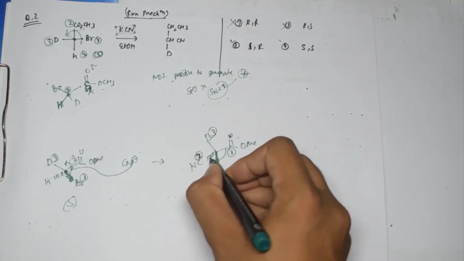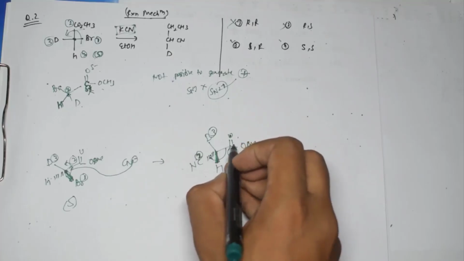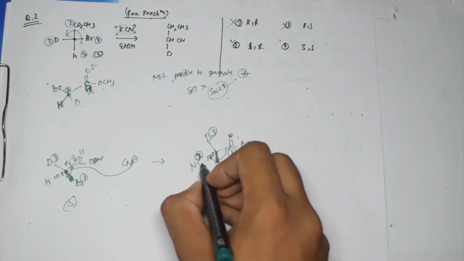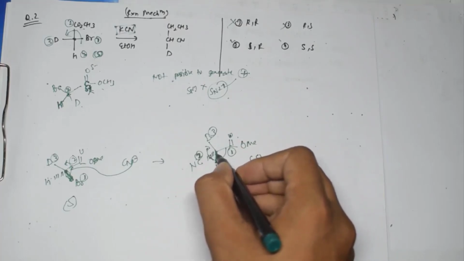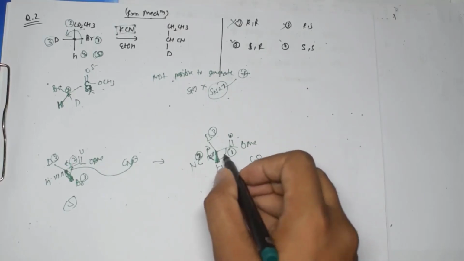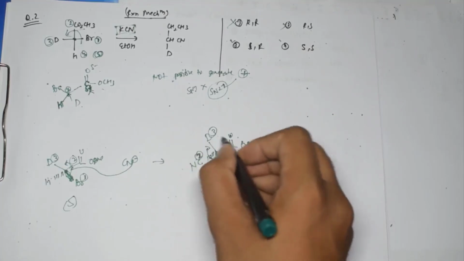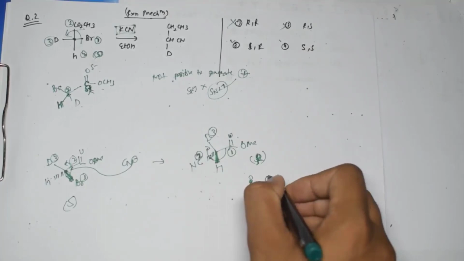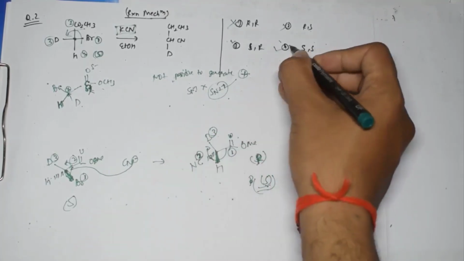So here in this case as well, this is the first, this is the second one, and this is the third one. So here we are getting the S kind of thing, because the hydrogen is above the plane. So the configuration will become, sorry, this is R configuration, right, because that is undergoing clockwise. So this is R, and here because the hydrogen is above the plane, that will become S kind of configuration. So here the answer will be S and S.